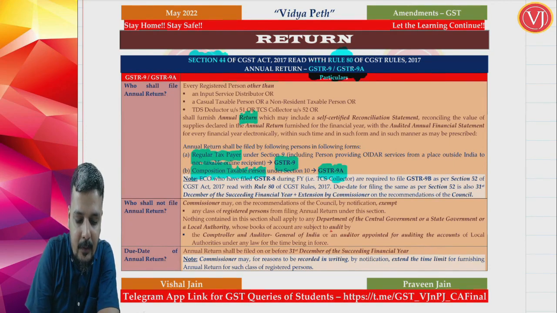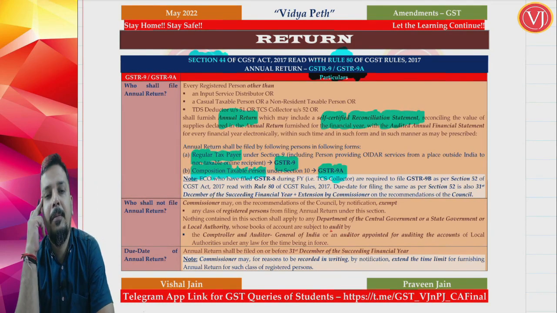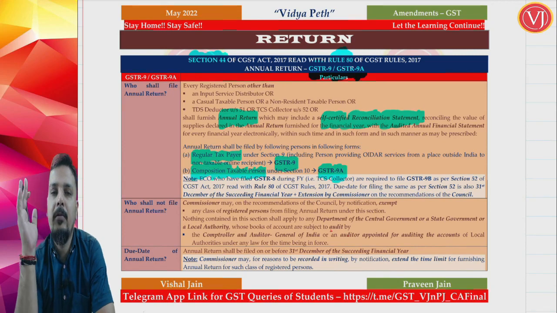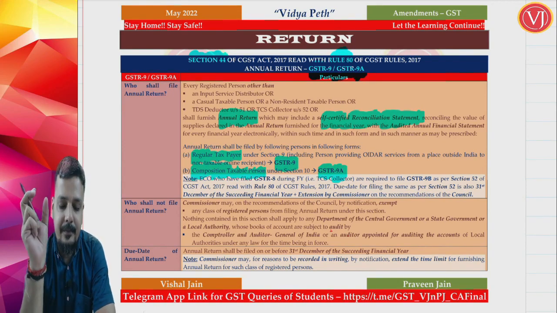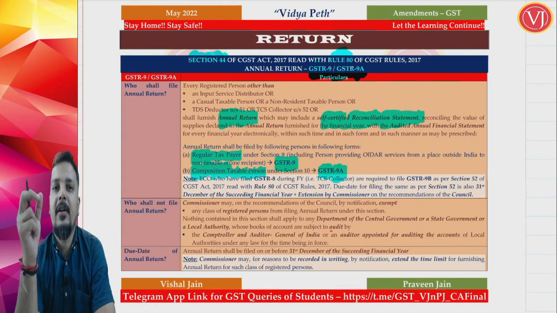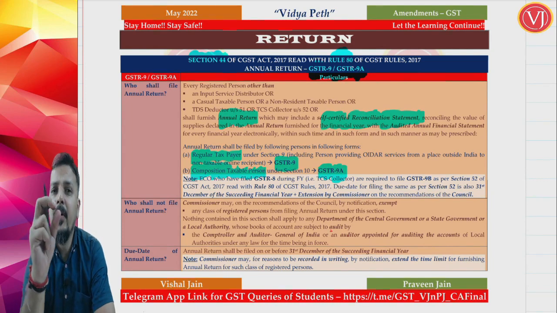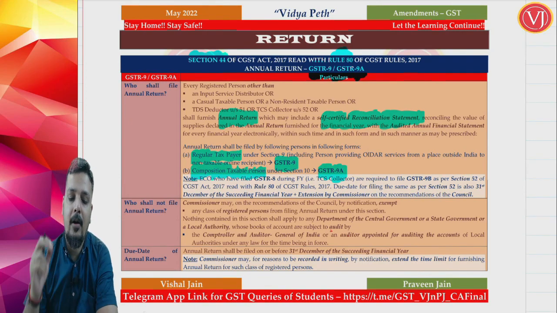They have said that they are required to file an annual return along with which may include a self-certified reconciliation statement. Friends, what is this reconciliation statement? Previously it was called 9C, now also there is GSTR 9C only. The difference is, previously if your turnover exceeded a particular threshold, you were required to file GSTR 9, and 9C was actually filed by a chartered accountant or a cost accountant. Now let me put this difference in this way, right?